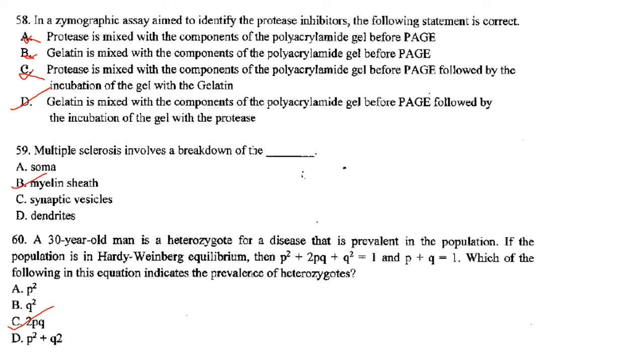So here protein X is embedded in the PAGE, and it will be digested by active enzyme Y, run through the gel. After Coomassie staining, areas of degradation are visible as clear bands against a darkly stained background. Protease is mixed with components of polyacrylamide gel before PAGE. That is option A, and that is not correct. Then gelatin is mixed with components of polyacrylamide gel before PAGE. No.